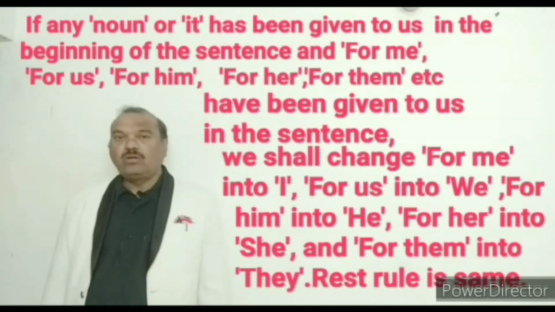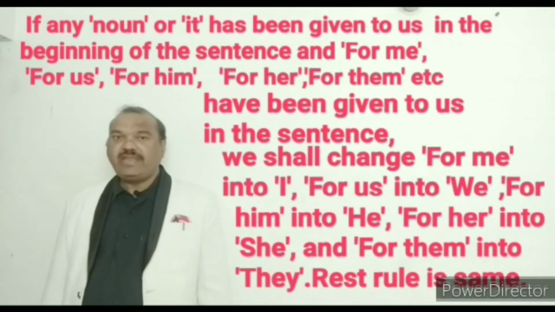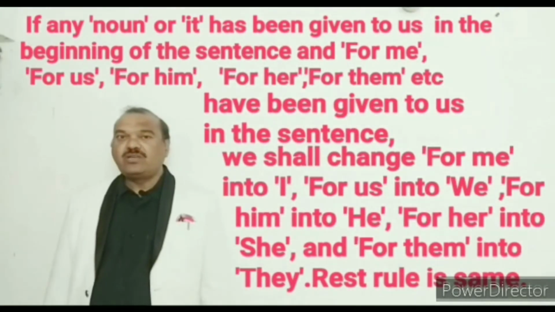I am going to explain you rule 4. If any noun or it has been given to us in the beginning of the sentence, and for me, for us, for him, for her, for them, etc. have been given to us in the sentence, then we shall change for me into I, for us into we, for him into he, for her into she, and for them into they.